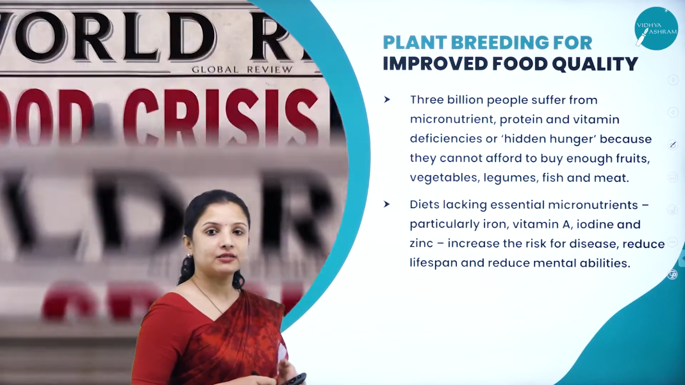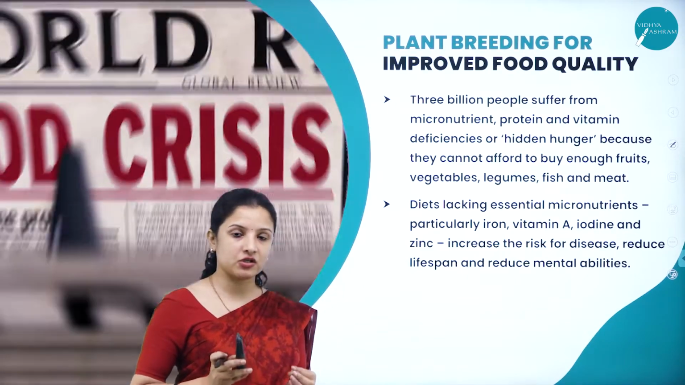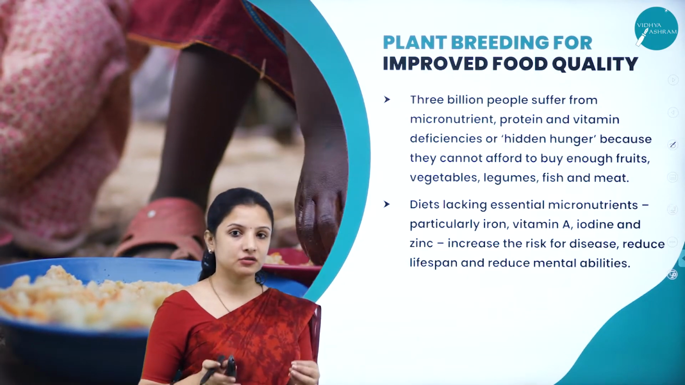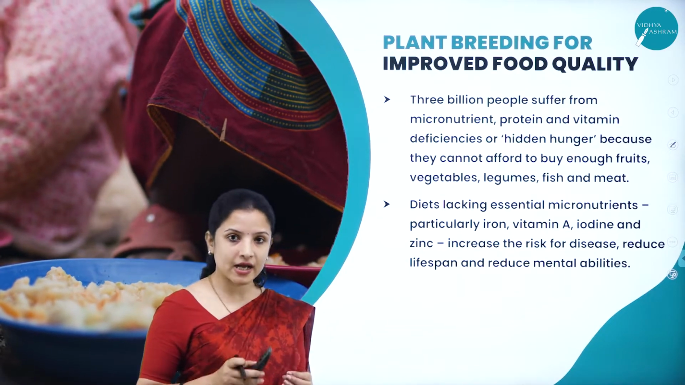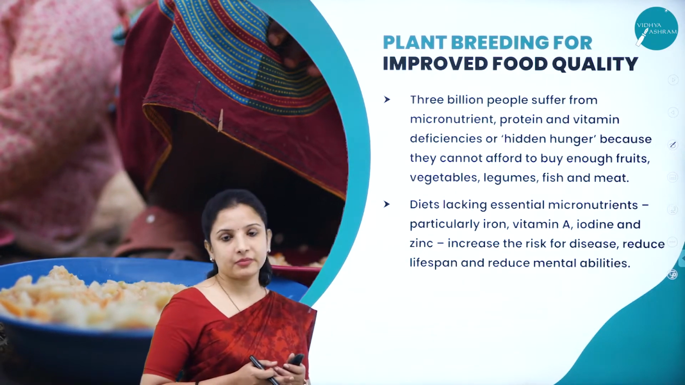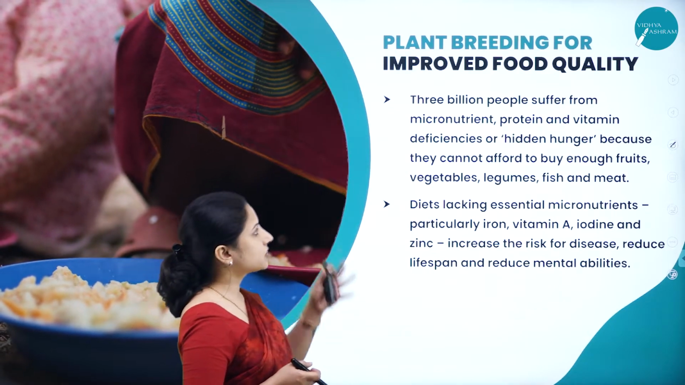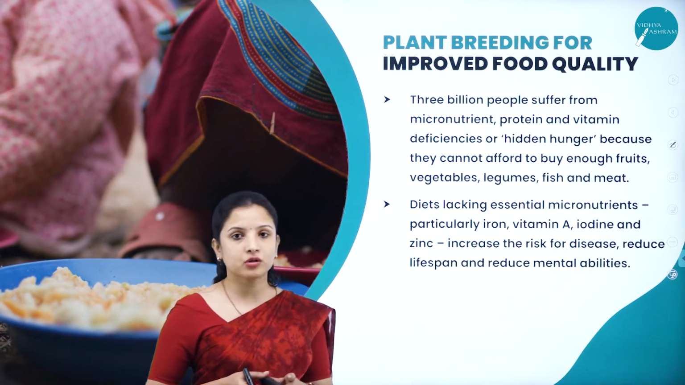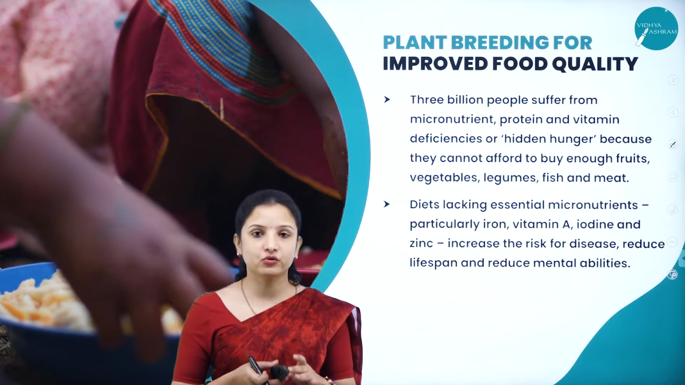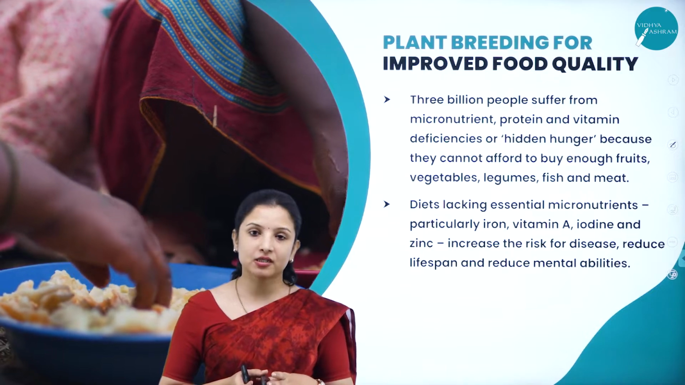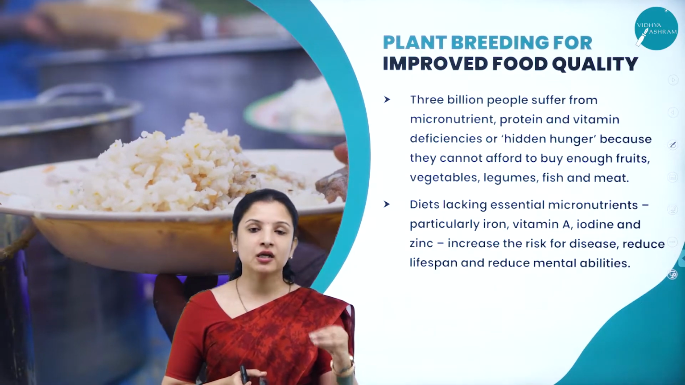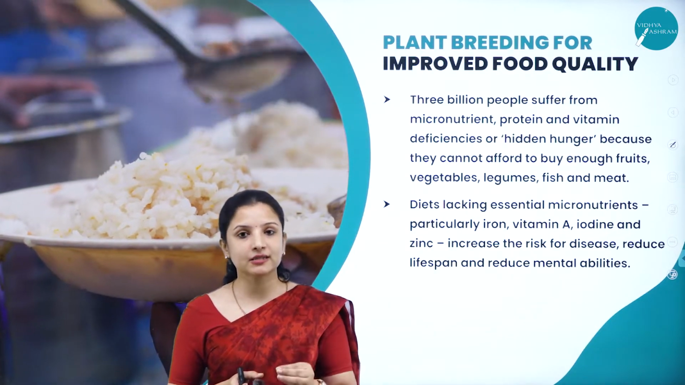Not just producing high yield is sufficient. Even though high yield is produced, the quality of the grain or the cereal should be very high, right? So what are the different plant breeding techniques? We shall see. So 3 billion people throughout the world suffer from malnutrition, right? So that is why golden rice was created. Golden rice was created to save the malnourished kids of Africa.